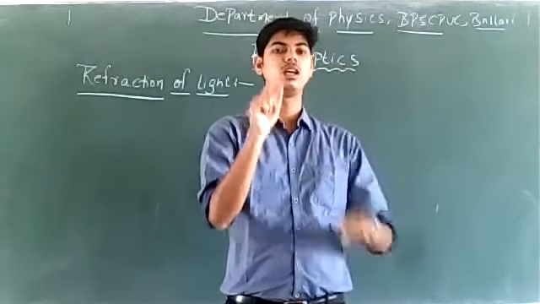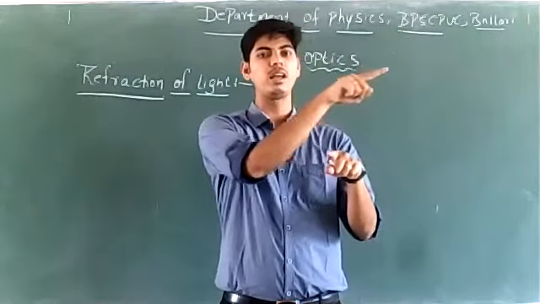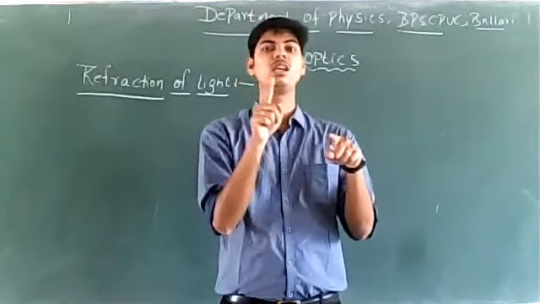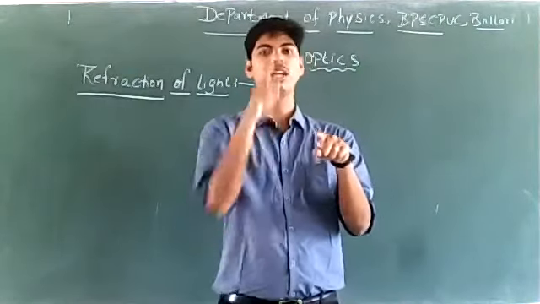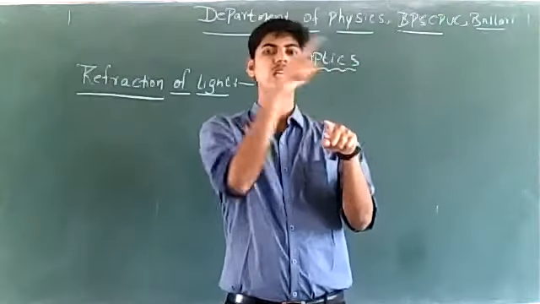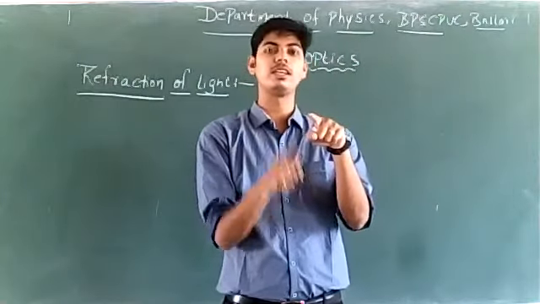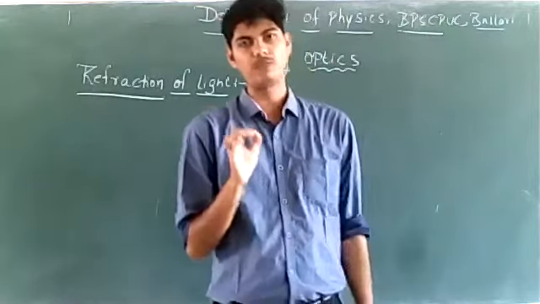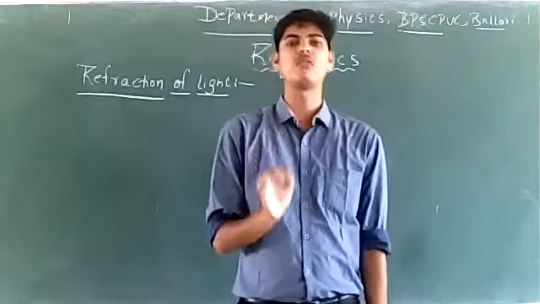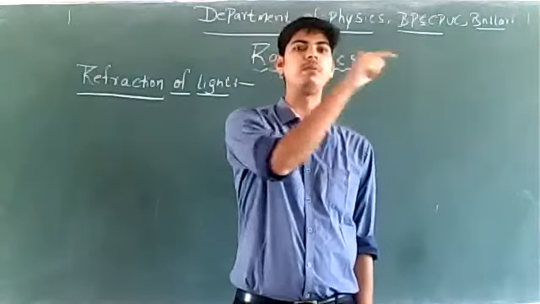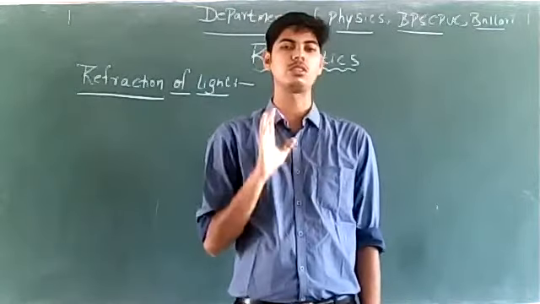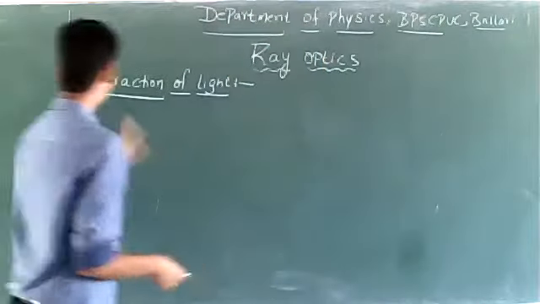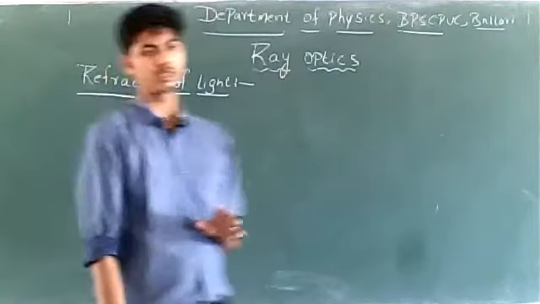Say, when light travels from air into water, it undergoes refraction. When light travels from air into a glass slab, it undergoes refraction, and so on. So for refraction of light to be observed, the ray of light must travel from one medium to another medium. This is required, right?